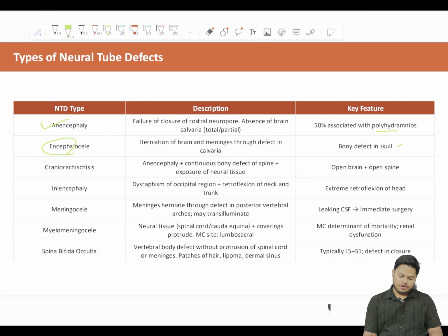So what will we see there? There would be patches of hair, lipoma, or a dermal sinus, typically in the L5-S1 region. It is a defect in closure, but it is not manifested outside. It is kept occult inside. Okay, so these you read now.